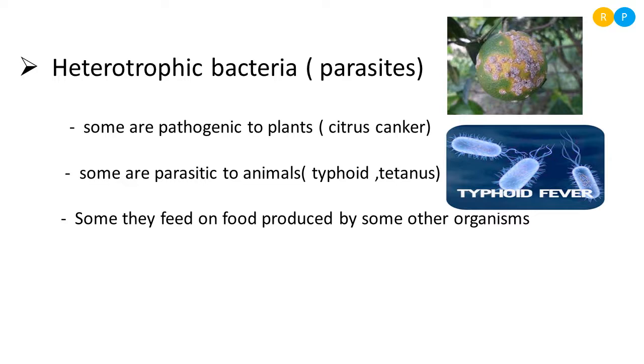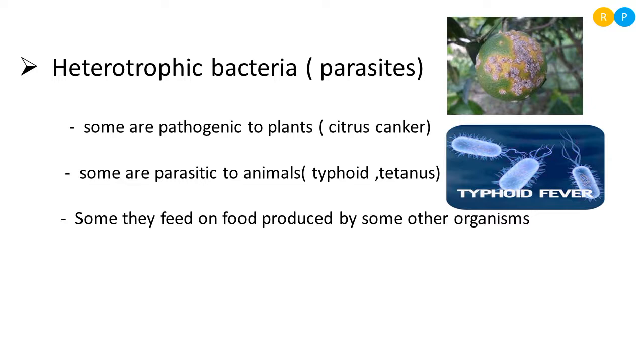Because that organism will dominate in the intestine, most of the nutrients get absorbed by the pathogen. So by this we will suffer from disease. And like that, one more disease, tetanus. Tetanus is also caused by a bacteria. Like this, in different kinds of bacterial diseases, different organs of our body get affected, and we will suffer from a particular disease. Then some of the parasites will feed on the food produced by some other organism.